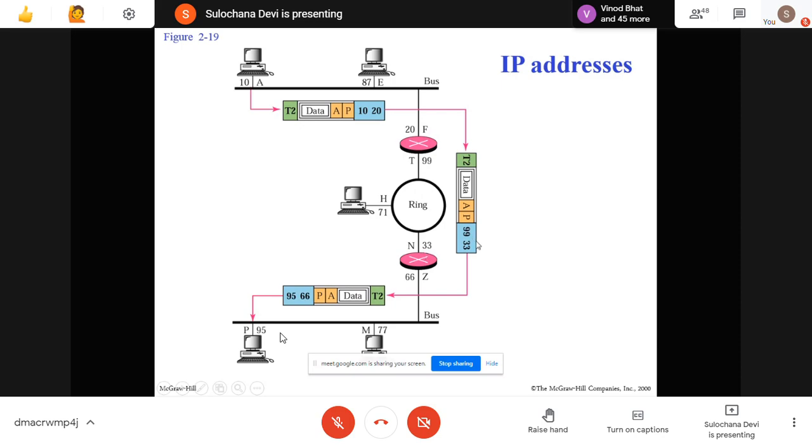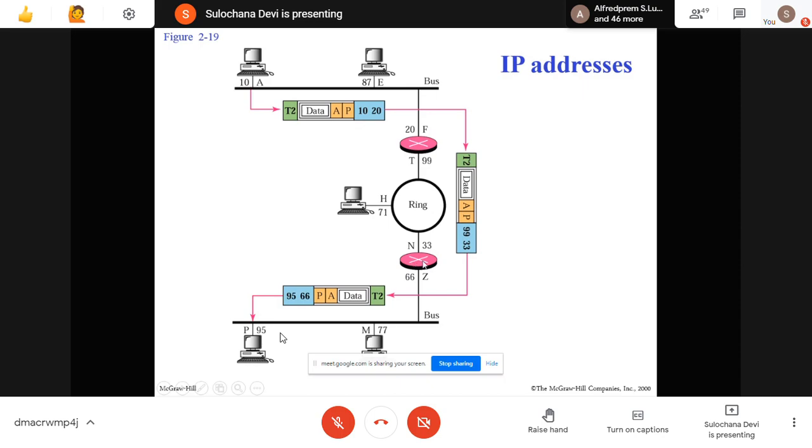So now it will change the header part. This blue part is the data link layer header. It will change those values. It will open that packet, look into it and change this value. This is known as packet processing. See here, the source IP address and destination IP address are the same. They are not changed. But this thing is changed. Now the source MAC address is 99, from this interface, and the destination is 33, to this interface.